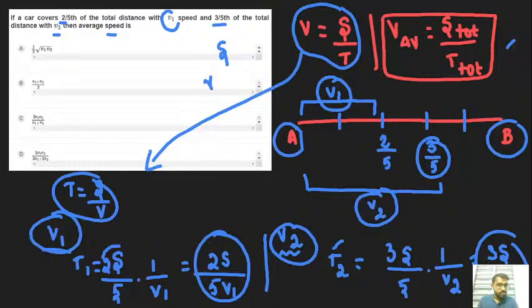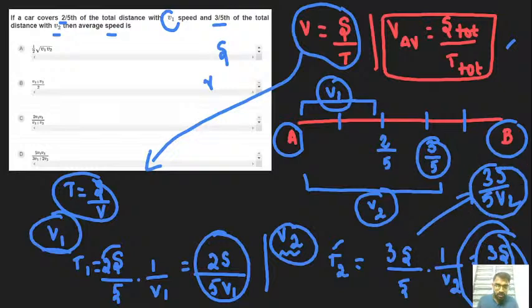Any more doubts? I hope my image is behind this. Got it? Here it is 3s by 5v2. Got it? For this. Any more doubts? Any more doubts? Chandan, any more doubts? Thank you. Okay guys, anyone else, please? Okay, fine. I hope you got it entirely, crystal clear.